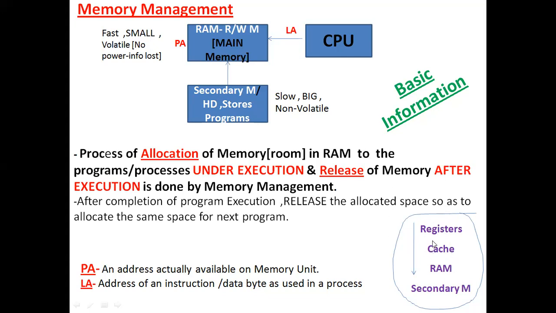And regarding cache, what is a cache? Cache is also a sort of memory where we store more frequently used programs or processes. If the CPU wants to fetch and execute some instruction, the CPU will not be looking in the RAM.